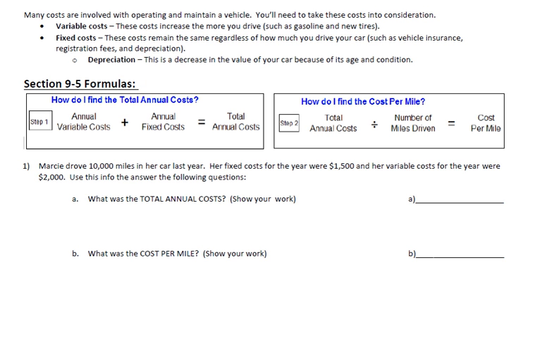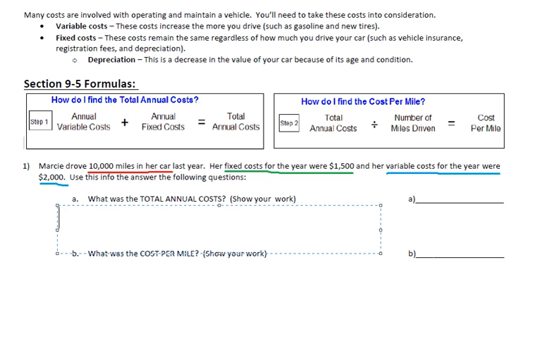I would like to point out that this example is the first problem of the 9-5 worksheet. So, Marcy drove 10,000 miles in her car last year. Her fixed costs for the year were $1,500. Let me re-underline that. And her variable costs for the year were $2,000. Once again, variable costs for the year were $2,000. So we're going to use this info to answer these questions.